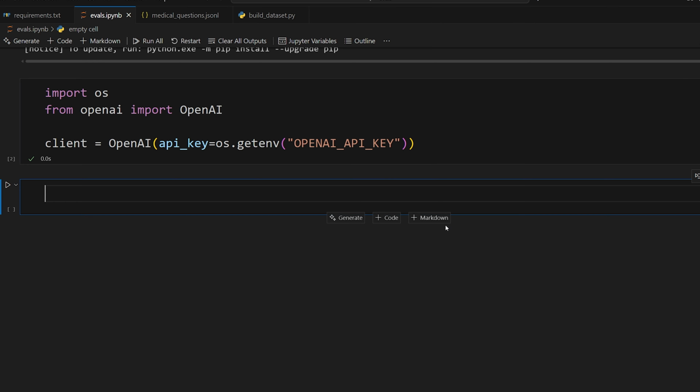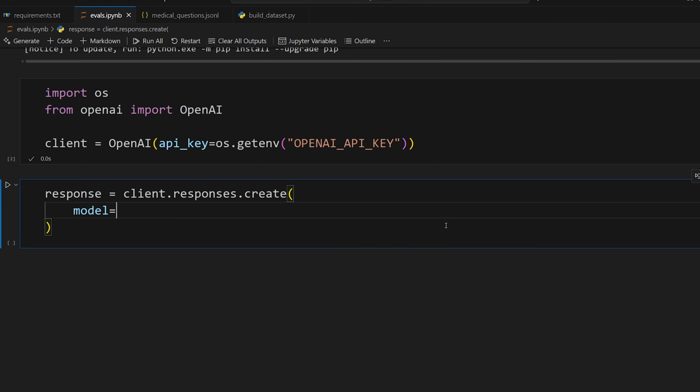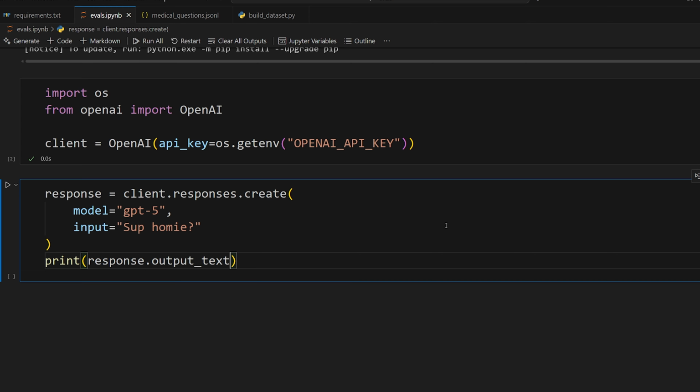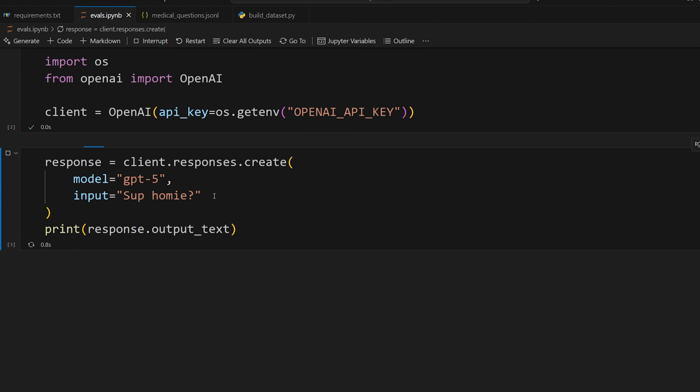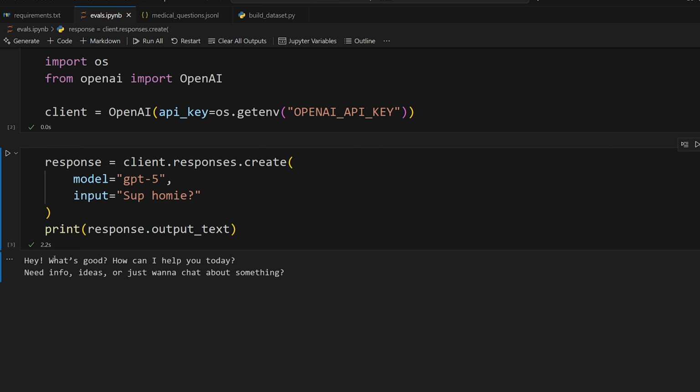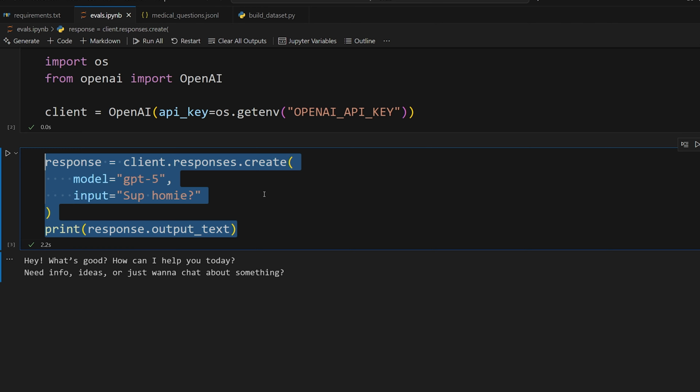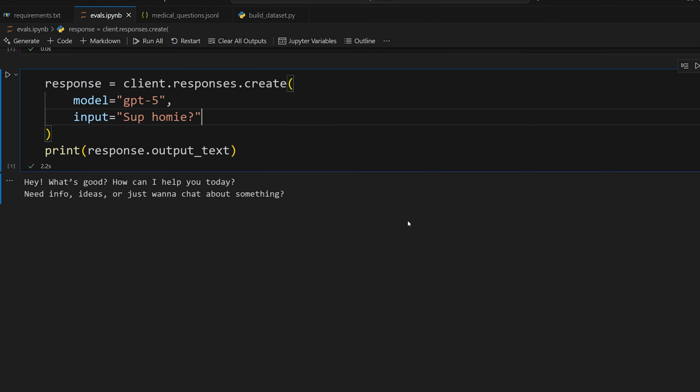And then now let's just invoke one of the models to make sure it's working, make sure that we can actually use the model before we create an evaluation. So let's do response is equal to client.responses.create. We're using the OpenAI responses API to send it a message. So we're going to specify the model. We're going to use GPT-5. Then we're going to provide an input to this. So we'll say, what's up, homie? And then we'll just print out the output text. So let's run it. Hopefully it works. Let's see. There we go. Hey, what's good? How can I help you today? Need info, ideas, or just want to chat about something? So now that we know we can hit the model, we should be good. That means we have money on our account and everything's set up successfully.